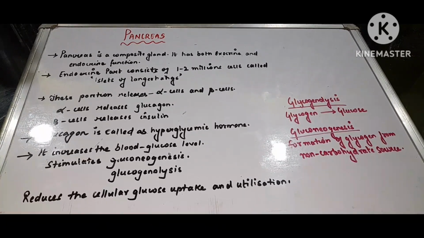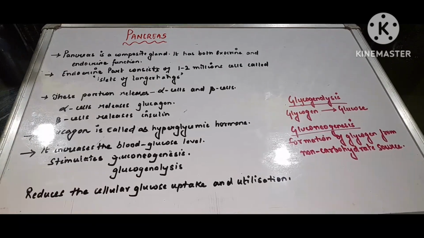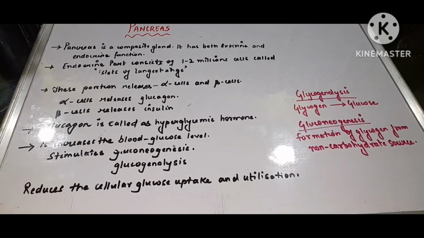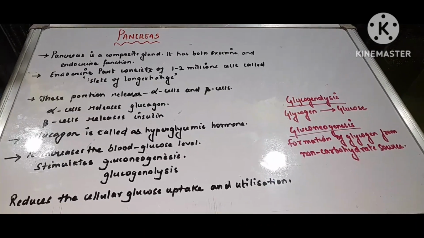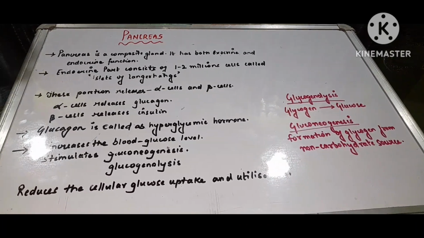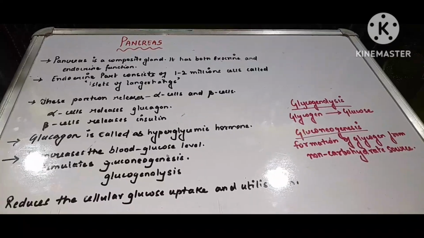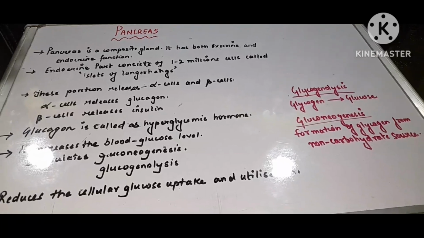In this video, we will discuss another endocrine gland, that is the pancreas. The pancreas is basically called a composite gland, because it has both exocrine and endocrine functions. As we are sticking to the endocrine part, let's talk about the endocrine function.